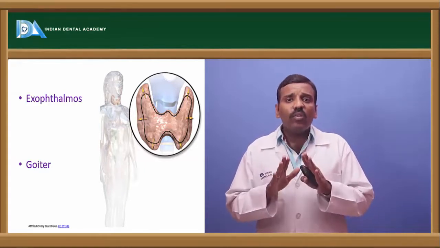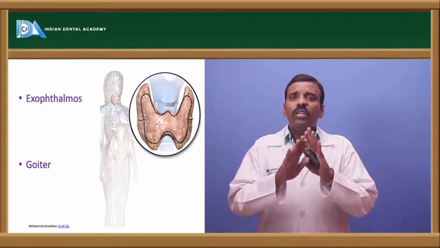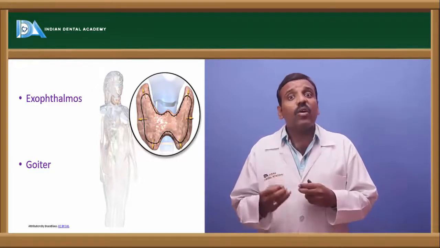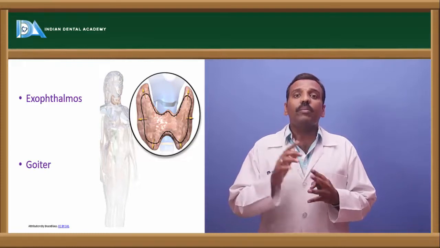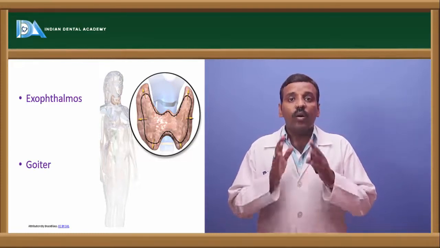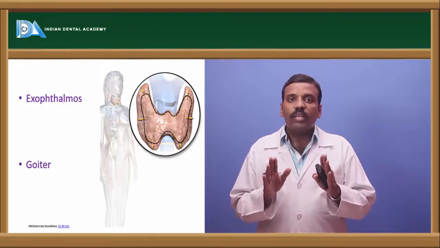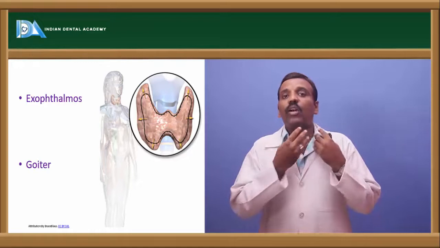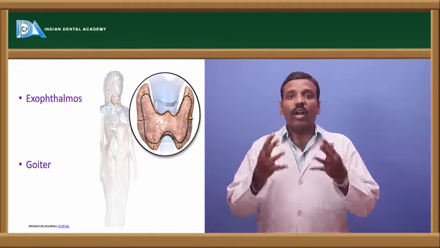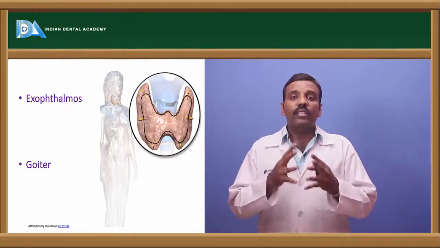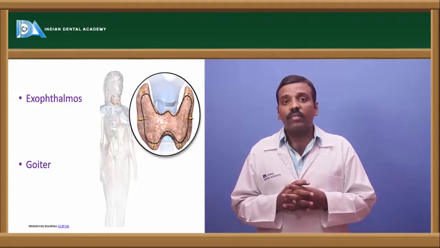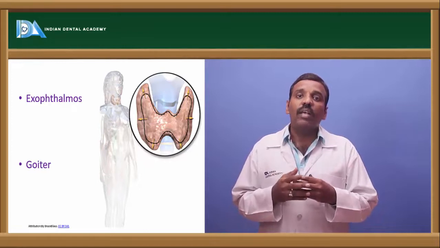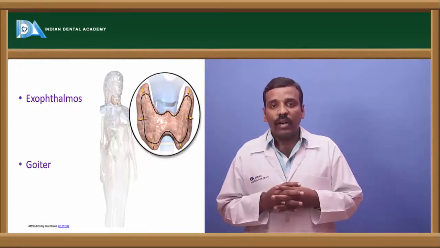So if there is enlargement of the thyroid gland, there is no problem at all. But if the secretion is also increased, then it becomes toxic. Non-toxic goiter means there is no problem, only enlargement of the thyroid gland. Okay, the lobes are enlarged. That is the non-toxic type. And the other one is toxic goiter, where the secretion is increased, and at the same time there is enlargement of the gland.